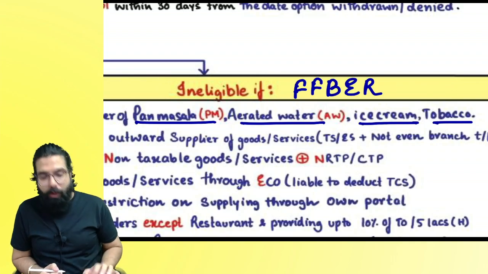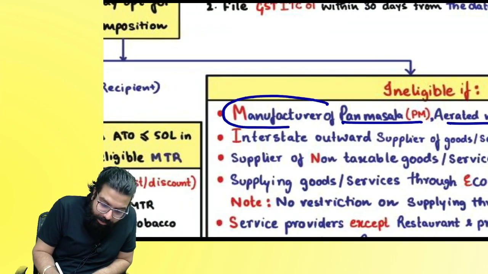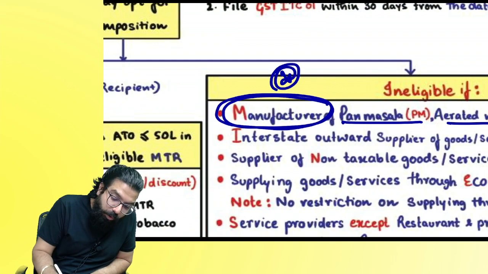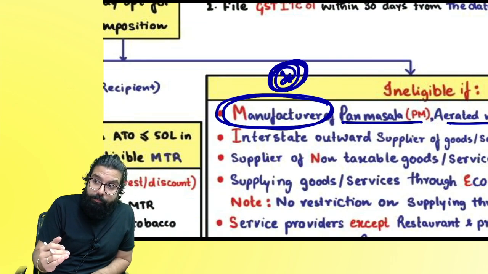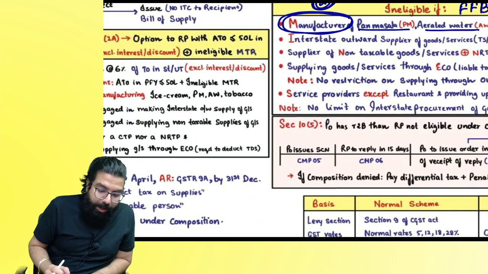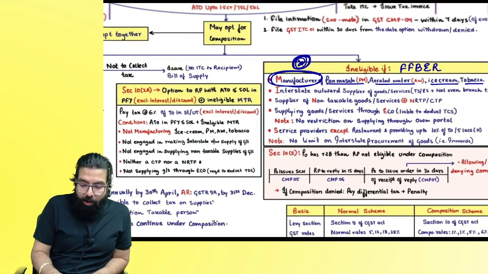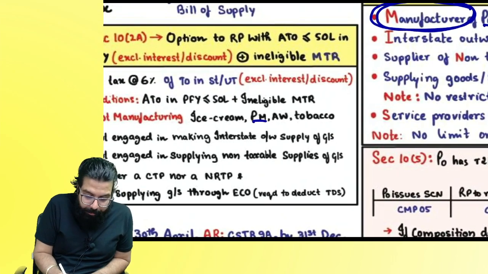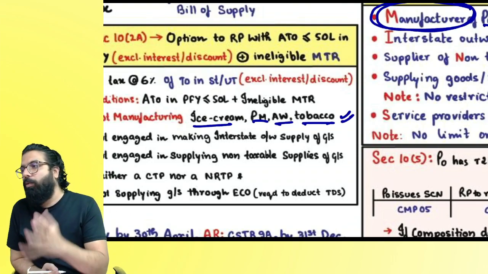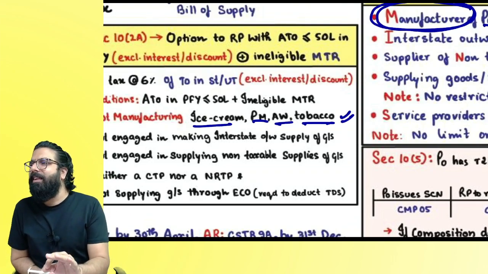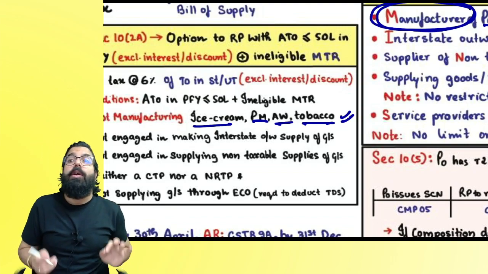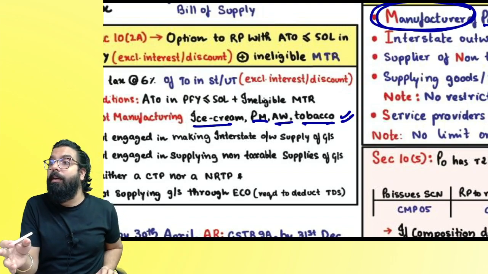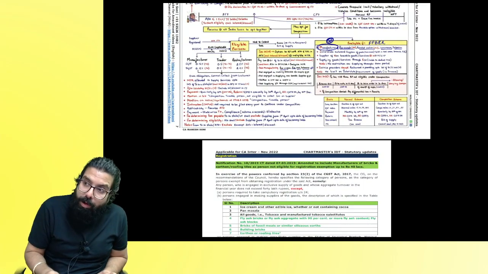Please write the full form and keep, and please mark this as highlight. One day before the exam you have to see and go, otherwise in the exam anyways brain is not working, you will miss out the word trader. Clear? Can I go ahead, everyone? So wherever I have told over here, pan masala, aerated water, tobacco, ice cream, and again it will be bricks wala. Okay, everyone? Actually, it is bricks and the roofing tiles. Those people are made ineligible for composition if you are a manufacturer. Trader, eligible. Can I go ahead, everyone?